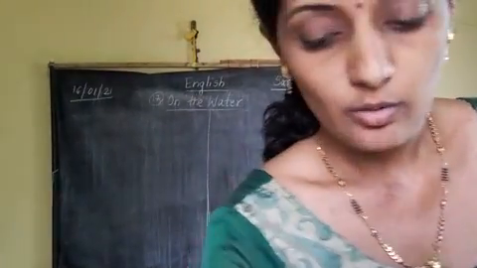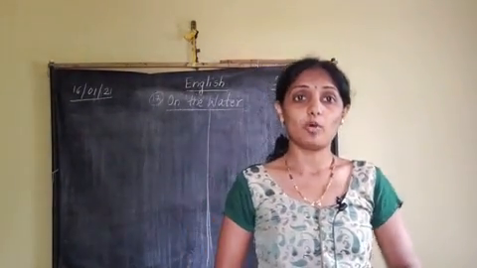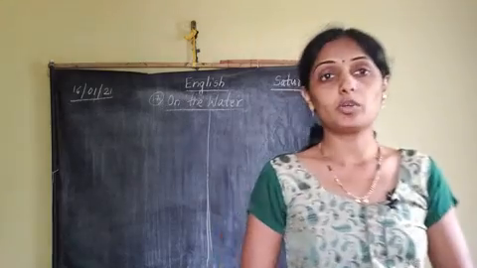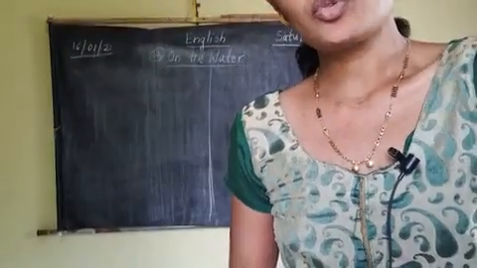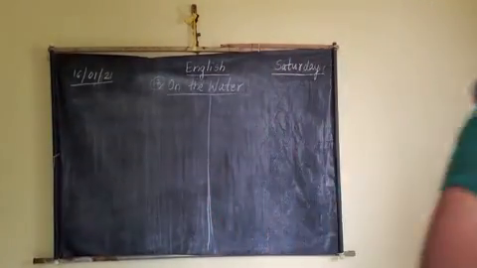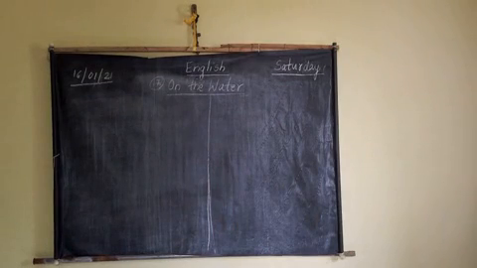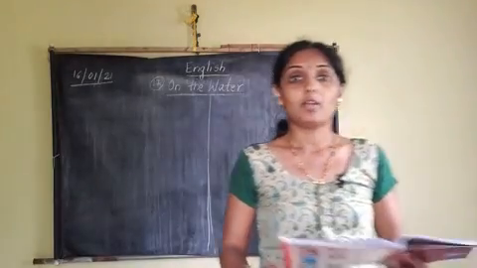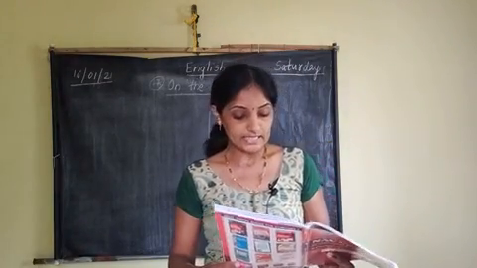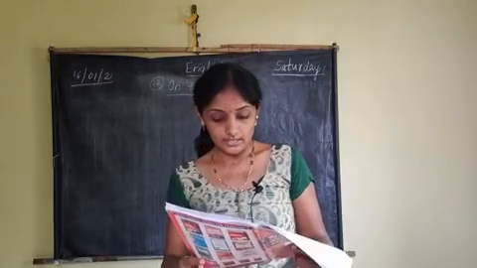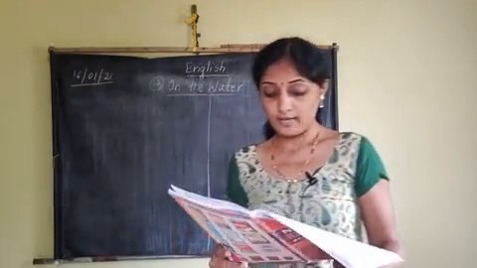Today we are going to complete the question answers of the poem on the water. The first question asked in the poem is: list the insects, birds, trees and plants mentioned in the poem. We have to write down names of insects, birds, trees and plants.